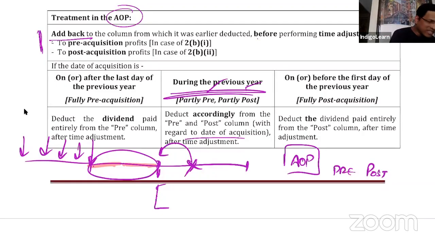So if you look at this circle, even for this circle, you are saying, that one is fully pre-acquisition. Is it fully pre-acquisition? Oh, sorry. It is fully post-acquisition. I kind of mixed it up. So you already acquired shares, and all the profits which are earned in this period were all earned after you became a part of this company.